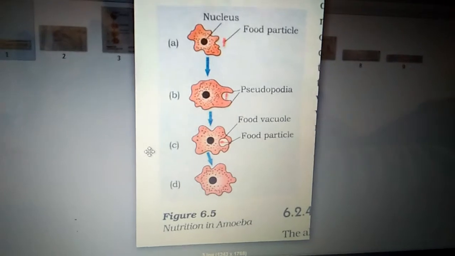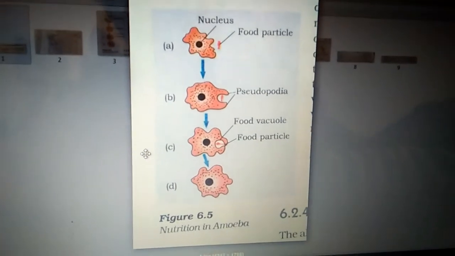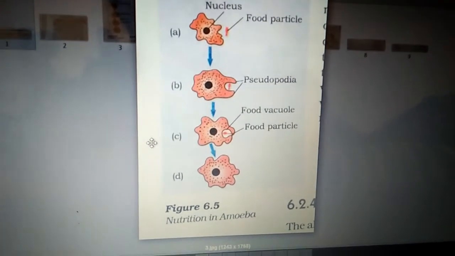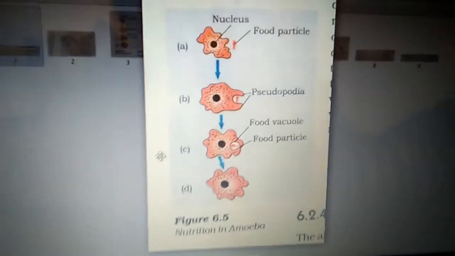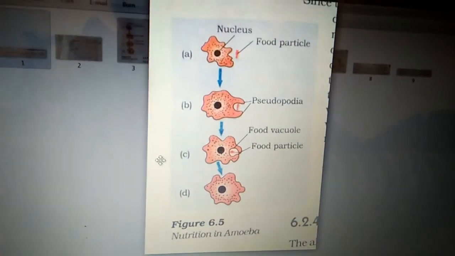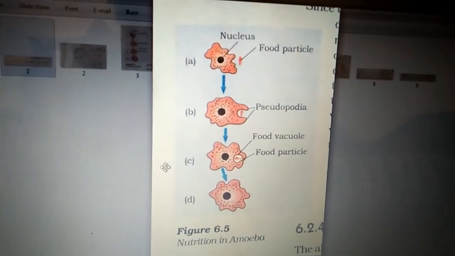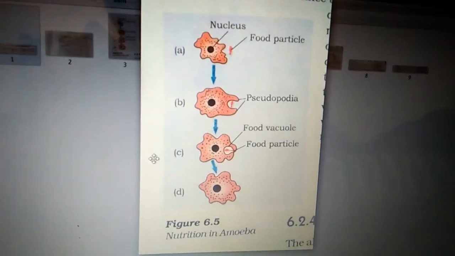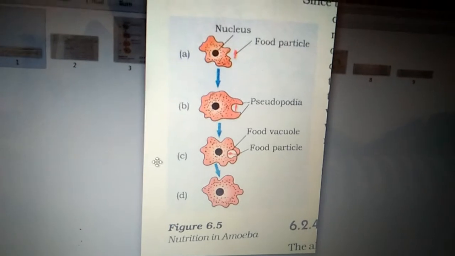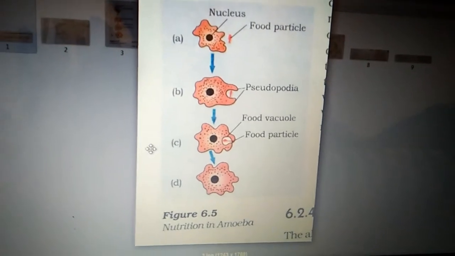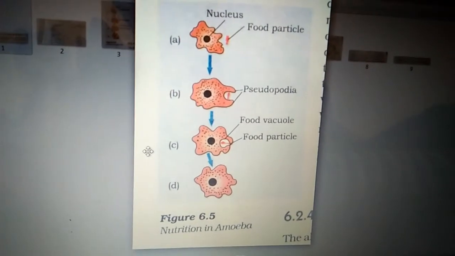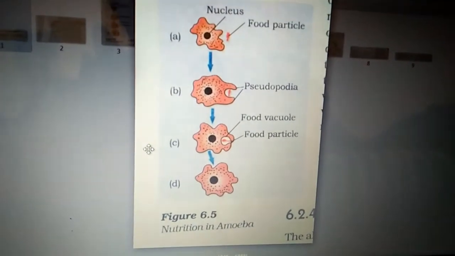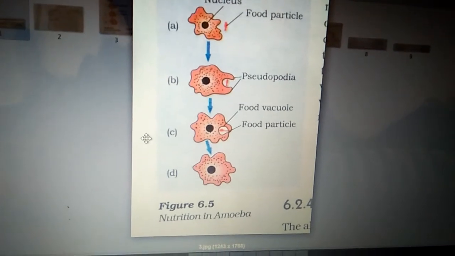Now we know amoeba is a unicellular organism. It has one cell, but that cell is a eukaryotic cell. A well developed cell is called a eukaryotic cell. If you observe the first figure, amoeba has a nucleus and is irregularly shaped, and near the body of the amoeba there is a food particle. Whenever amoeba senses the food particle, it extends its pseudopodia. Pseudopodia means false legs.